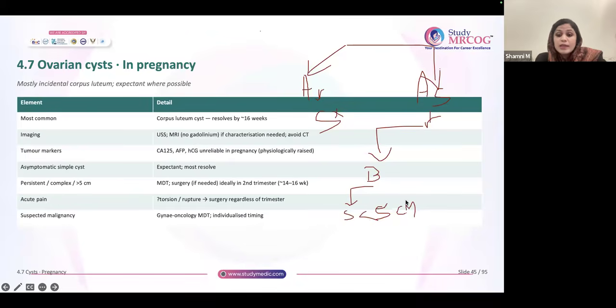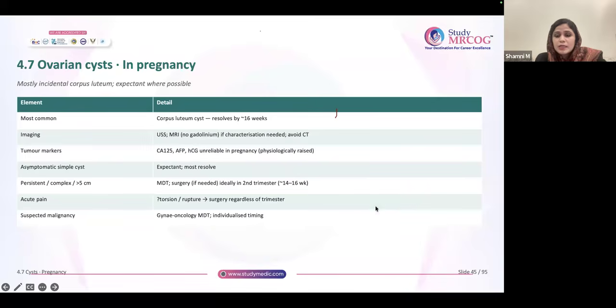What will you do? Nothing is needed. No further action is needed if it is less than 5 centimeter. So in asymptomatic patients, a simple cyst less than 5 centimeter, no intervention is required.